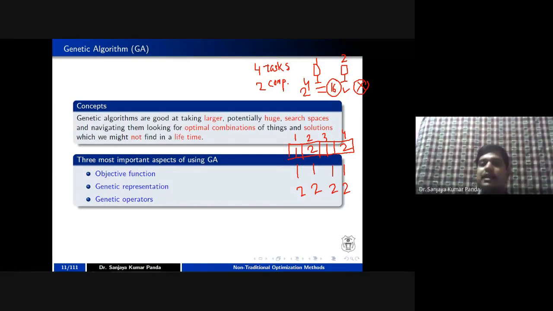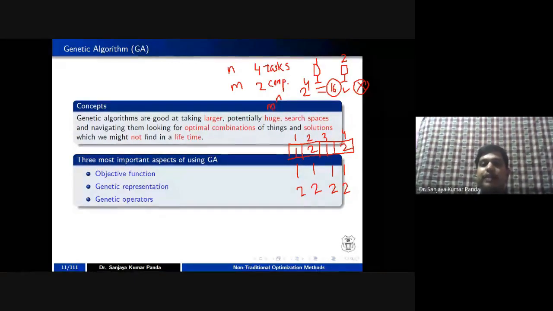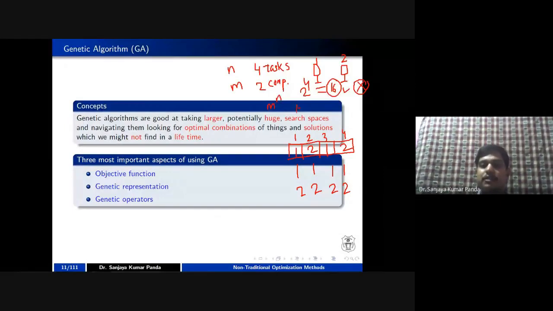But if I generalize this problem, for example, I say I have n number of tasks where n is a very large number, and I have m number of computers, and m is also a very large number. In this case, it is nothing but m to the power n possible solutions. If I select the m value as 16 and the n value as 512, that is 16 to the power 512. You know that 16 to the power 512 is a very large number.